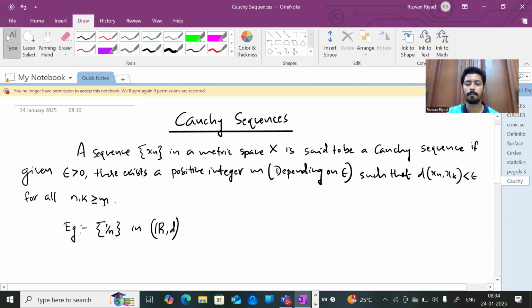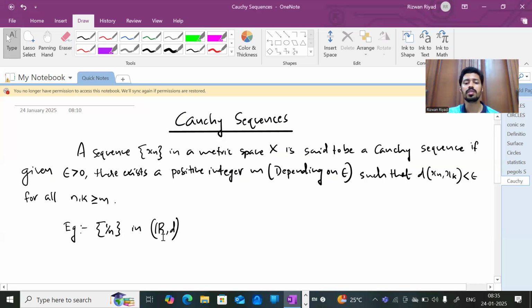equal to that m. That means if you take this m and beyond that m, if you take any integers greater than that m, the distance between xn and xk, the values of the sequence for those n and k, will be lesser than epsilon. That means the distance between terms in the sequence is decreasing here. Such sequences are known as Cauchy sequences. This is an example here, the sequence 1 by n in R.